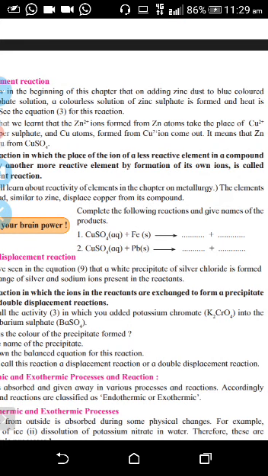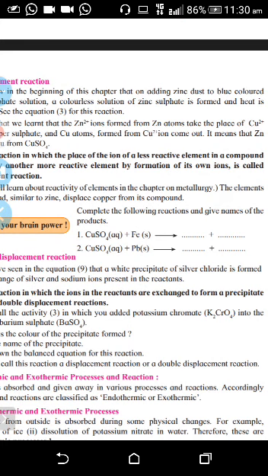Then you are adding Fe, which is also positively charged. So when the products are formed, this Fe will combine with the negative SO4, and a new substance is formed. That means the product is FeSO4 plus Cu. So the copper will be displaced.